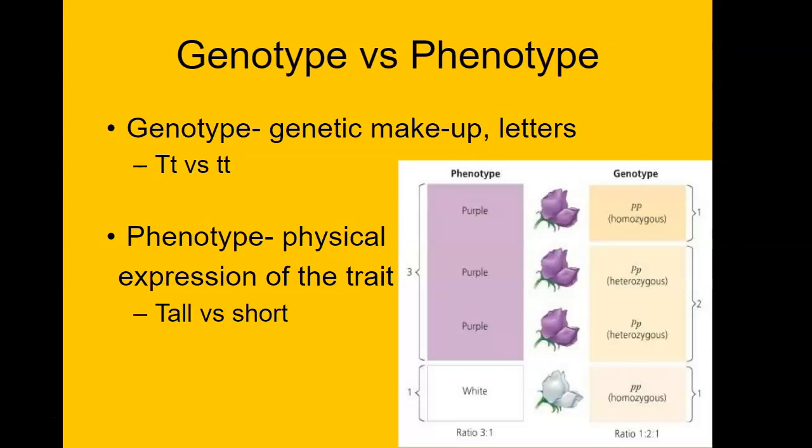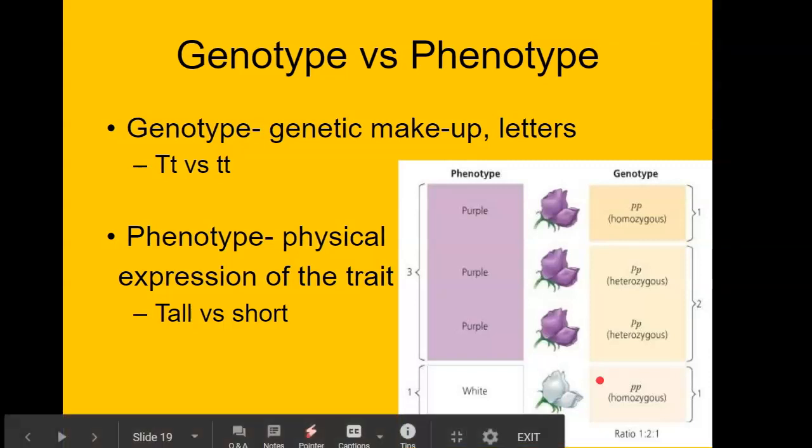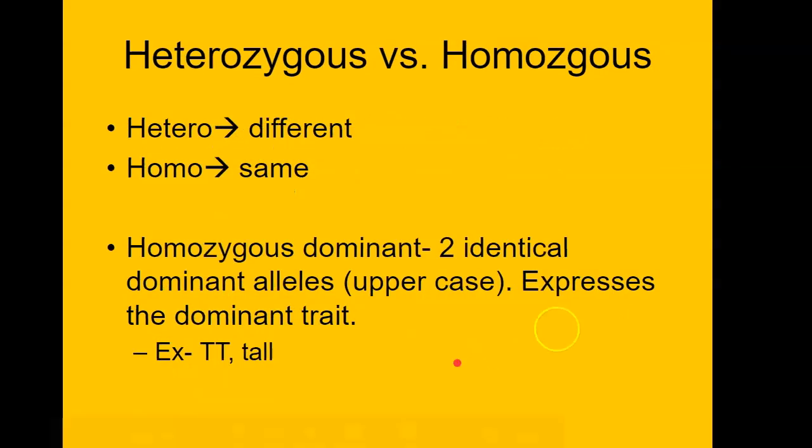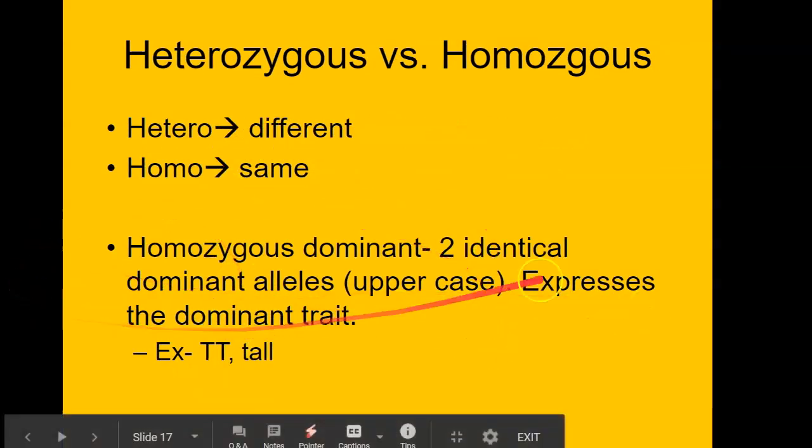Okay, so I'm going to just quickly review what we talked about today, and then we're going to actually get into doing some problems in the next video. So I don't want to jump into that just yet. Quick review of what we talked about today. We talked about the idea of Punnett squares and using them to determine the outcomes of crosses. We talked about the fact that there are 3 possible genotypes here.